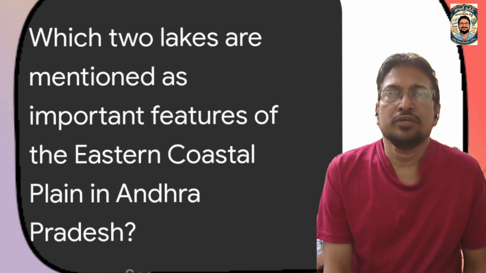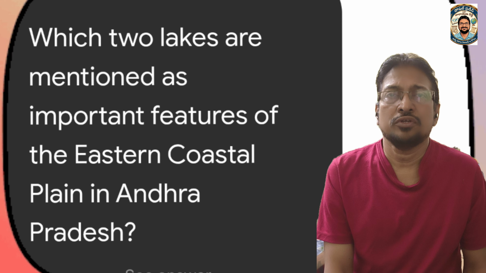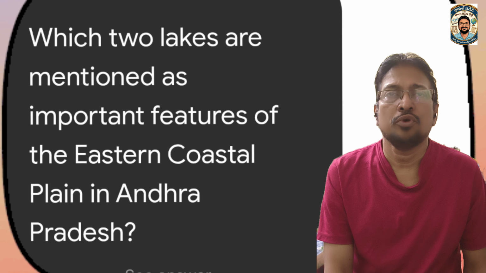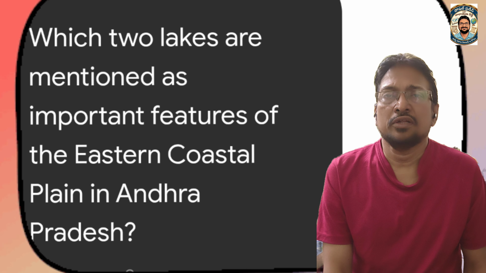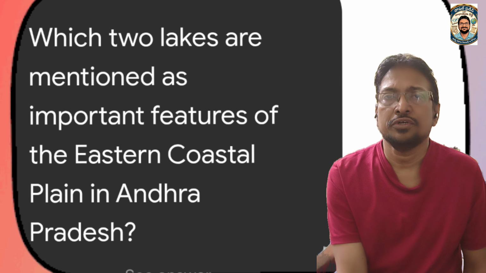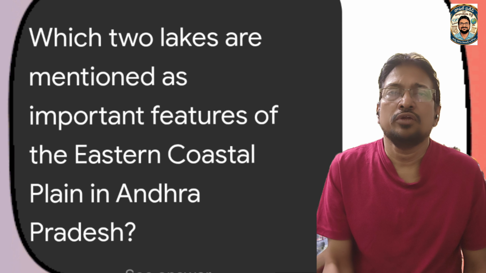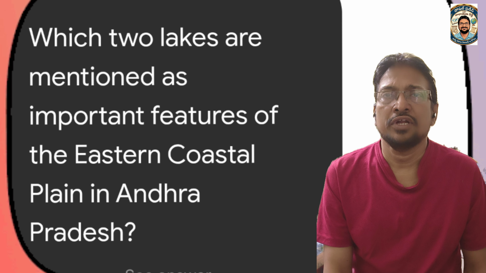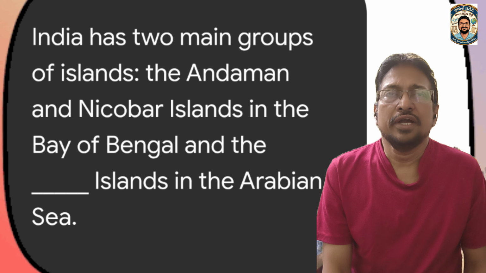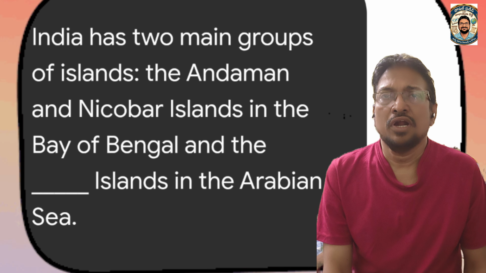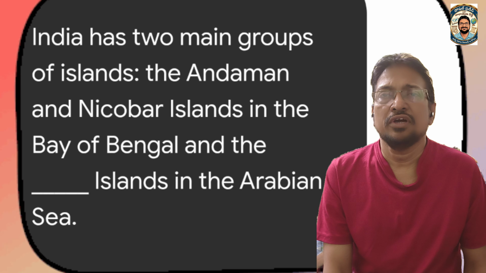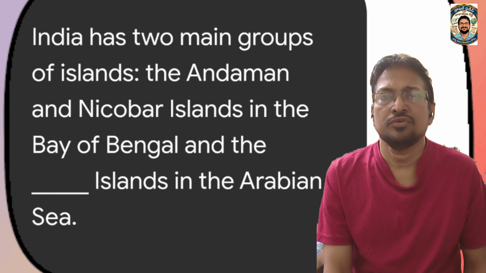Which two lakes are mentioned as important features of the eastern coastal plain in Andhra Pradesh? The two are Kolleru Lake and Pulicat Lake. Pulicat is at the border of Tamil Nadu and Andhra Pradesh near Sriharikota and Nellore district, and the Kolleru is between the Godavari and Krishna rivers. India has two main groups of islands: the Andaman and Nicobar Islands in the Bay of Bengal and the Lakshadweep Islands in the Arabian Sea.